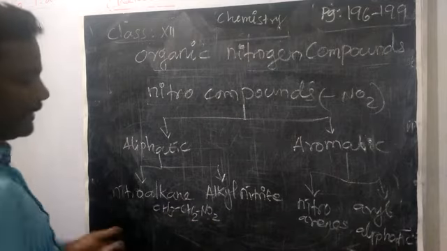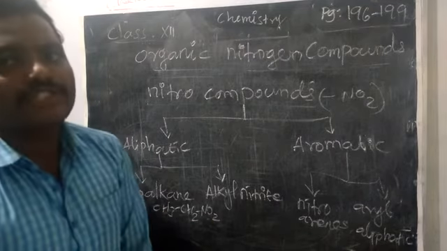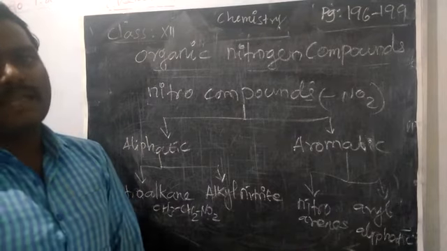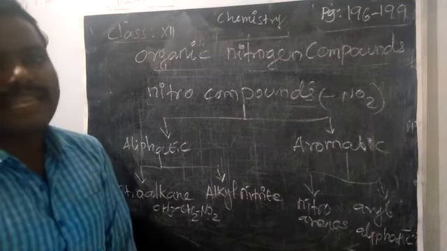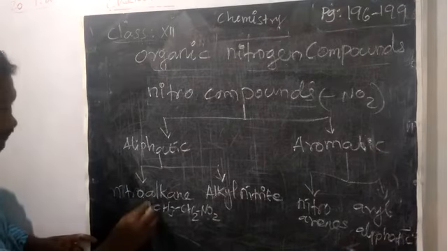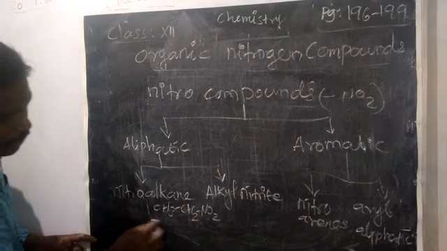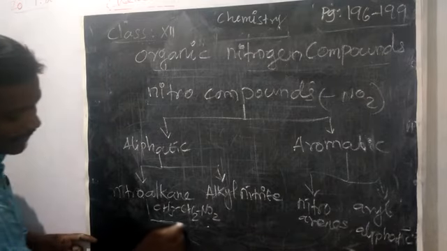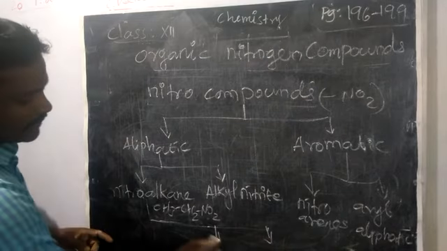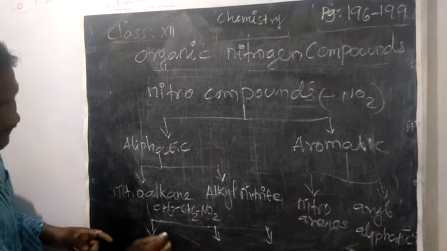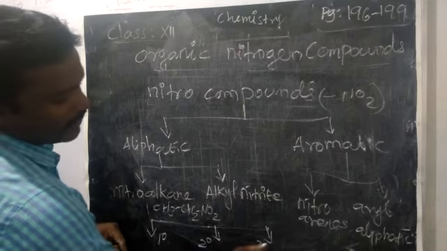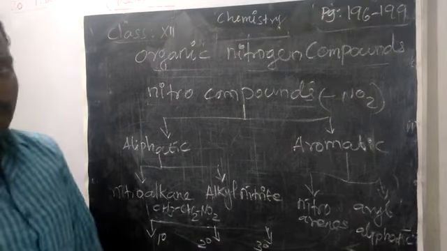Nitroethane. Depending upon the nitro group attached carbon, nitro compounds are divided into three types: primary nitro compound, secondary nitro compound, tertiary nitro compound. So nitro compounds, that means nitroalkanes, are further divided into three types. What are the three? Primary nitroalkane, secondary nitroalkane, tertiary nitroalkane.